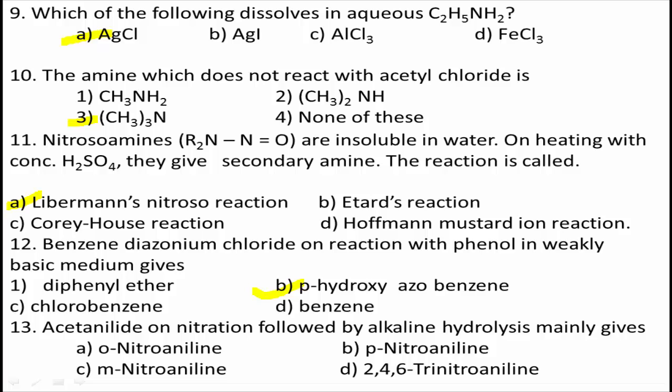Acetanilide on nitration followed by alkaline hydrolysis occurs in the presence of H2SO4 and HNO3. It gives both ortho-nitroaniline and para-nitroaniline, but between these two, the major product is ortho-nitroaniline. It is an electrophilic substitution reaction. Therefore, the correct answer for this question is ortho-nitroaniline. Option A is the right answer.